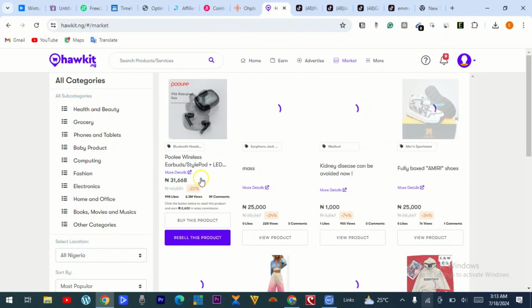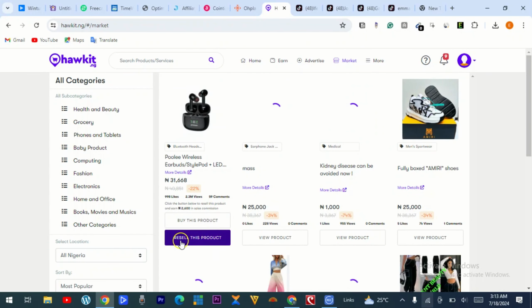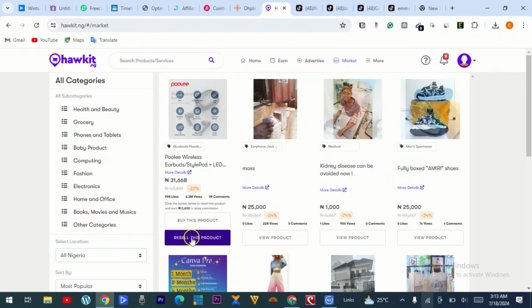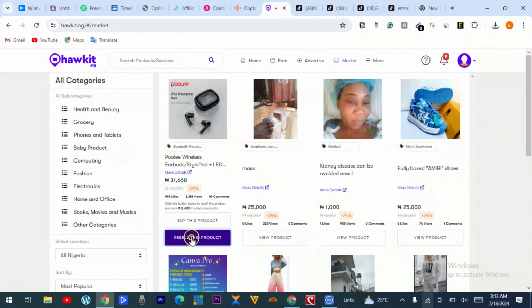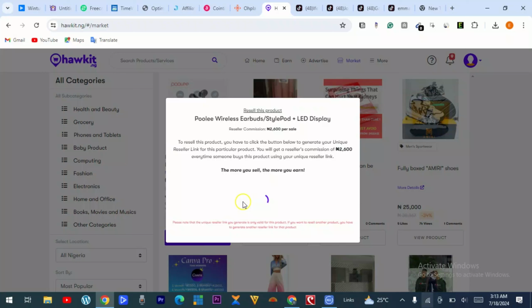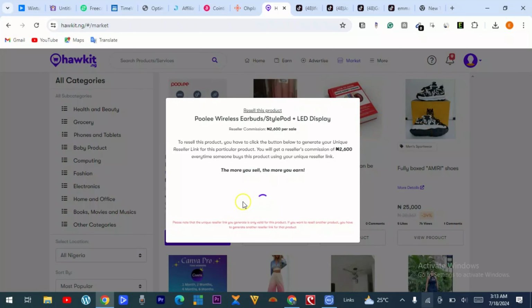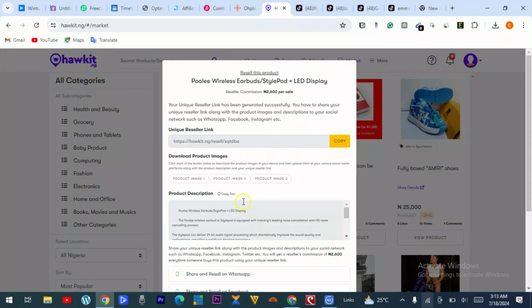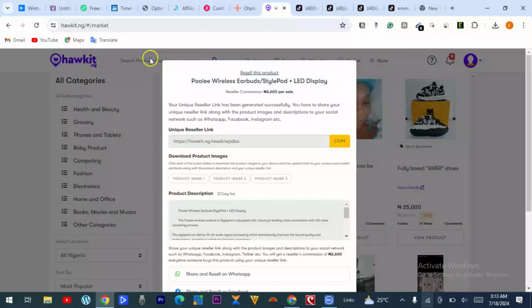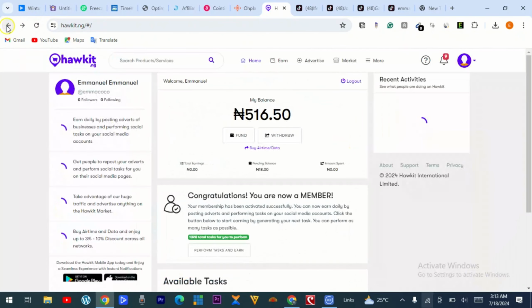So for you to promote this product, you click on resell. Once you click on resell, a link will be generated. So you click on generate link. So this link will be generated for you. So you need to copy this link and then promote this product on your social media account and earn commissions.